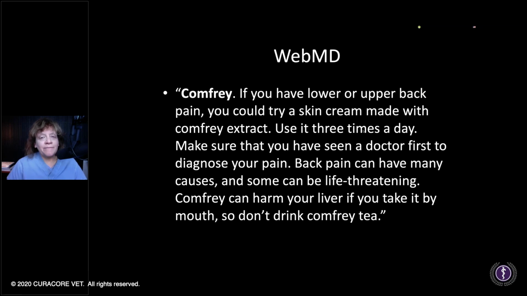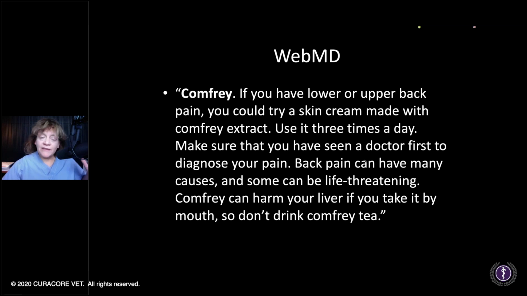But anyway, on WebMD, if we looked at that and thought about pain, again, thinking critically on all this: if you have lower or upper back pain, you could try a skin cream made with comfrey extract. Use it 3 times a day. Make sure you've seen a doctor first to get it diagnosed. Oh yeah, back pain has many causes. Some can be life-threatening. Yeah, it can harm your liver if you take it by mouth. So don't drink comfrey tea. Okay, but as veterinarians, we know better.